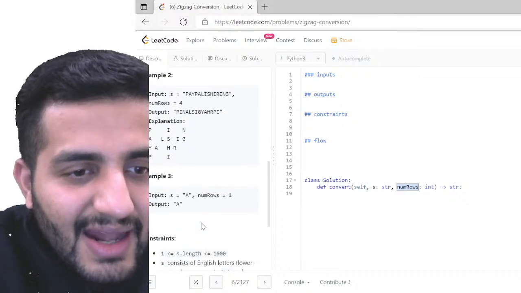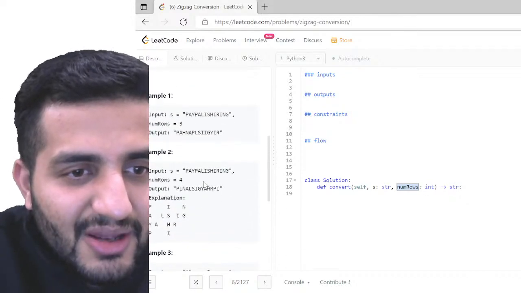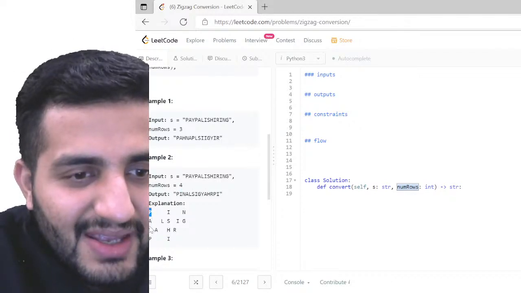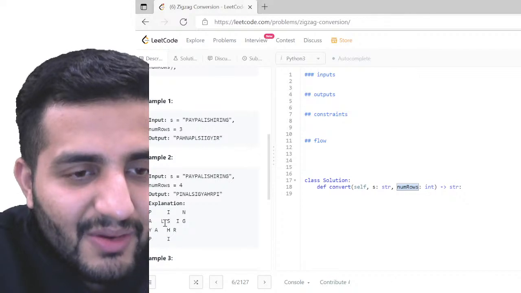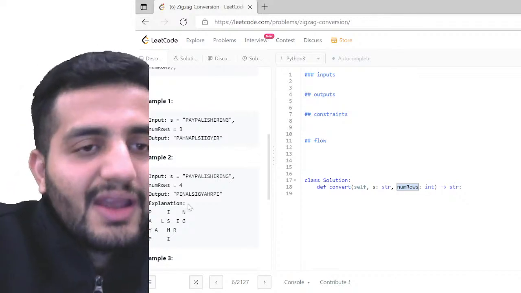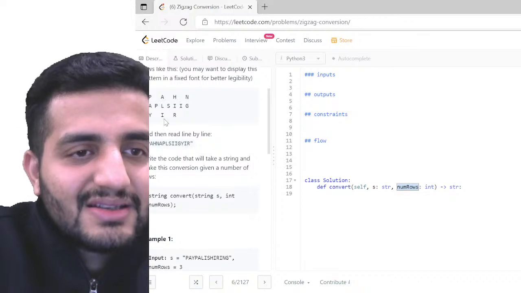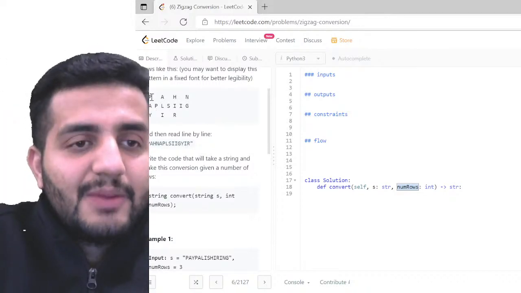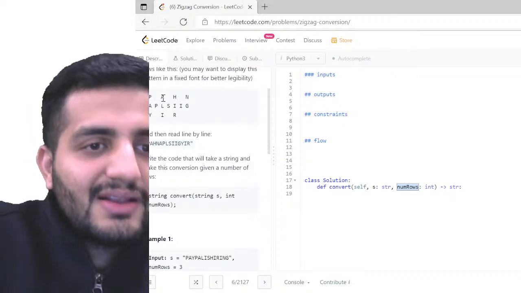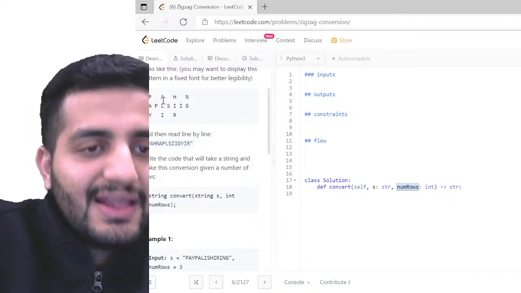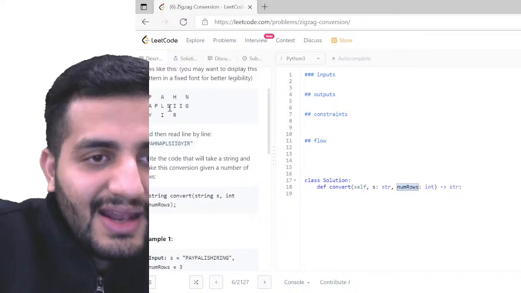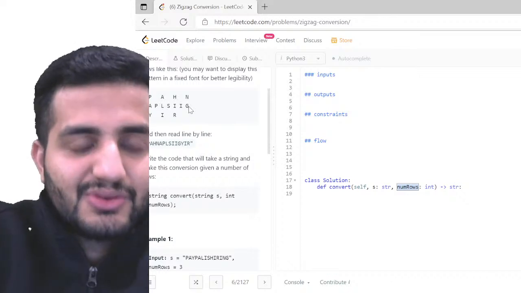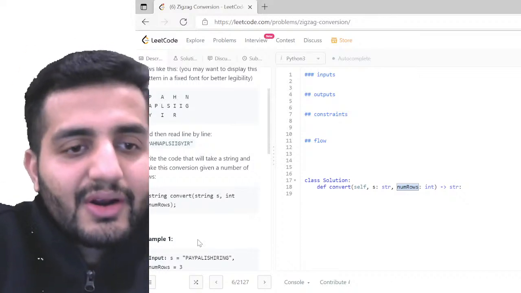Let me read the explanation of this once, I'm a little confused. So here the thing is, PayPal. Okay, I got it now. So basically, it's more like this, guys. I first fill up my rows, so columns, PAY, and then in a zigzag fashion, PA, and then LI, and then SH, then IRING. I got it. So more of a zigzag pattern. Cool.